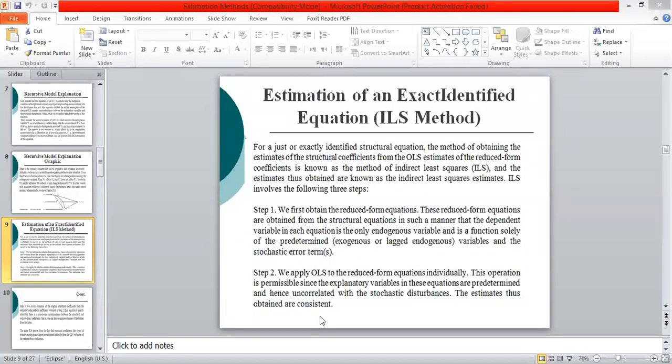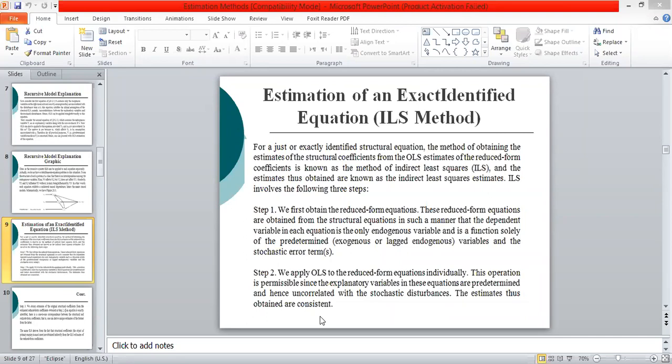This is the definition of reduced form: an equation that describes the endogenous variable purely in terms of the predetermined variables and the error term. So the first step in the application of ILS is to derive a reduced form from the system of equations.